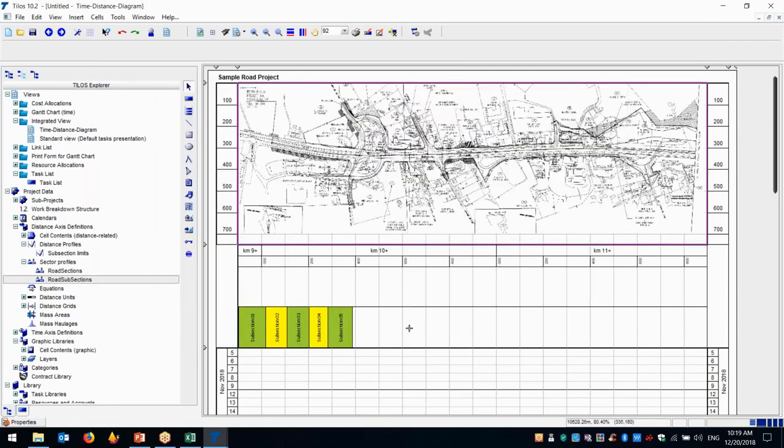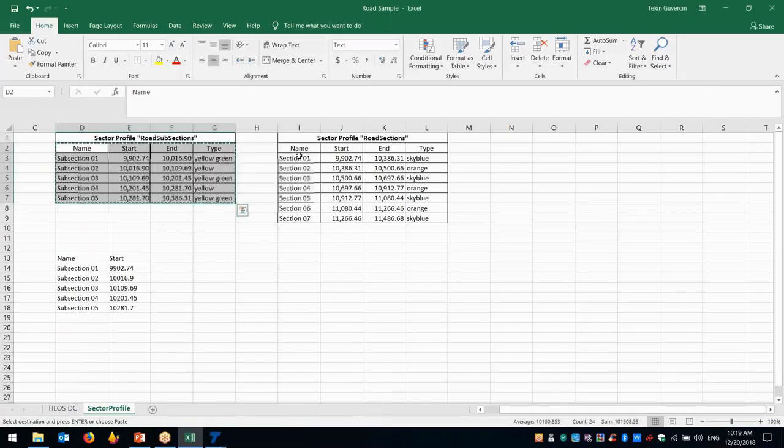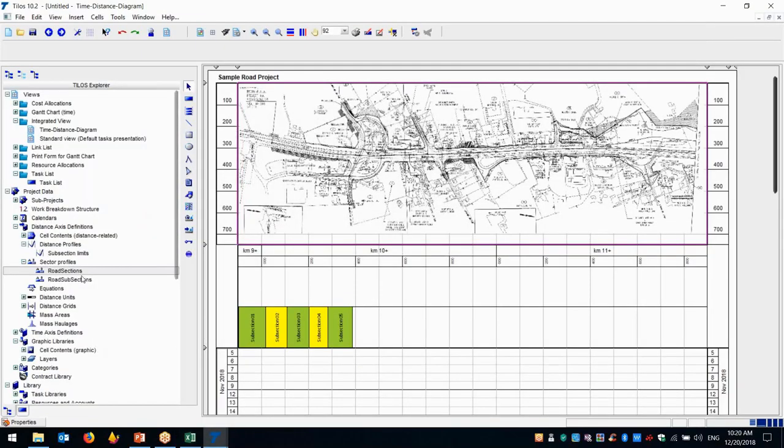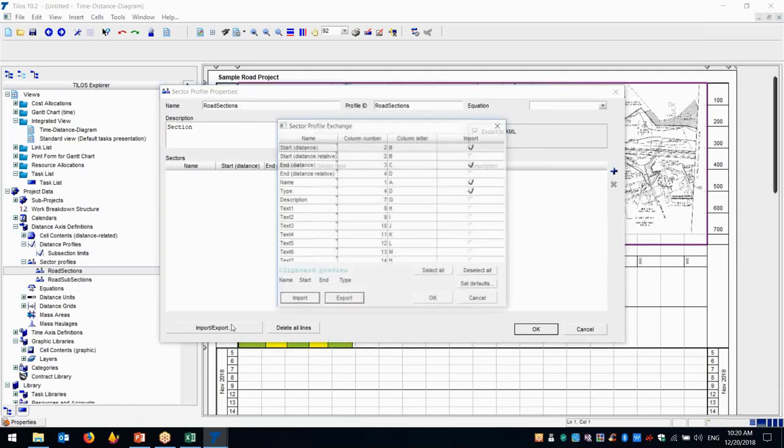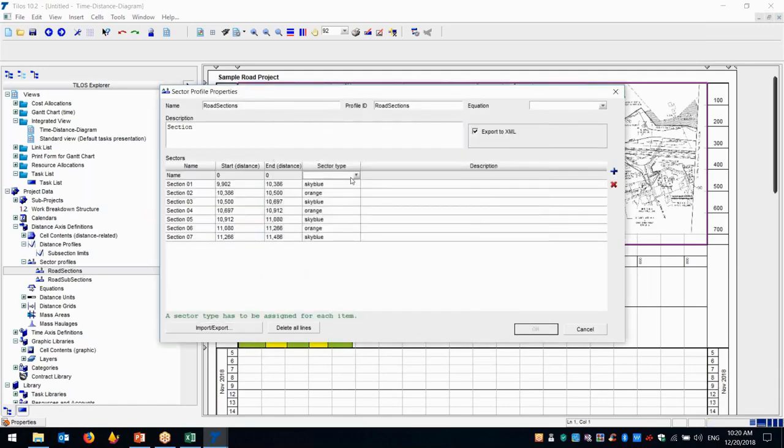And select, we have section profiles and road sections. We can also go to road sections. We can select here, copy, and here we have the road sections.